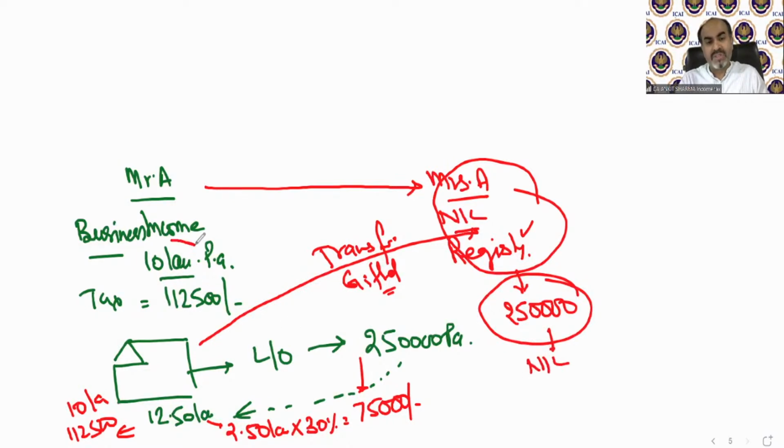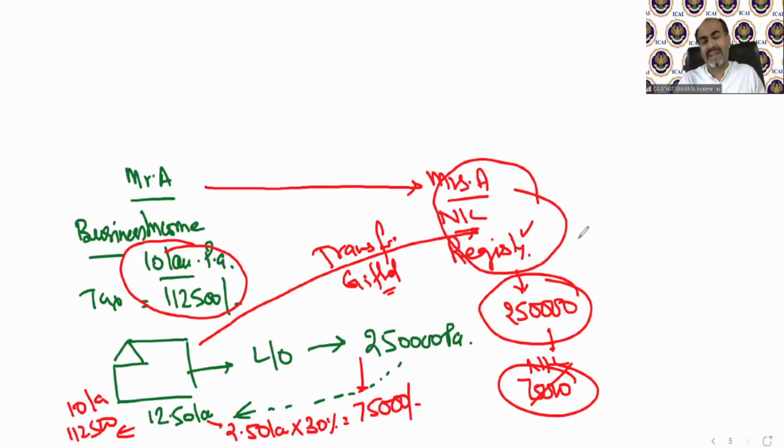So Mr. A needs to pay tax on only 10 lakh rupees, and this income within the house is not earned by Mr. A now, but is in the name of Mrs. A only. So he technically saves 75,000 rupees of tax, which he might need to pay if that income were in his name. To avoid this, the department says that yes, Mrs. A is the registered owner of that property, but this is a tax evasion, tax planning, tax avoidance case. Now, in this case, the department has of course a tax loss of 75,000, and it can be multiple houses cases also.